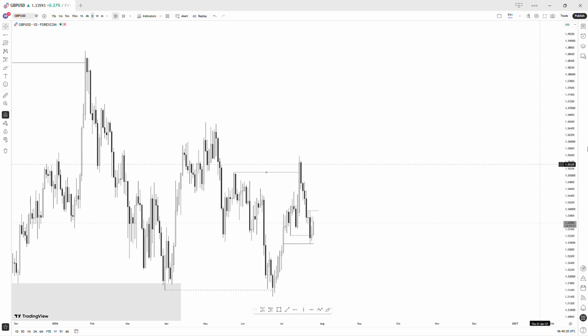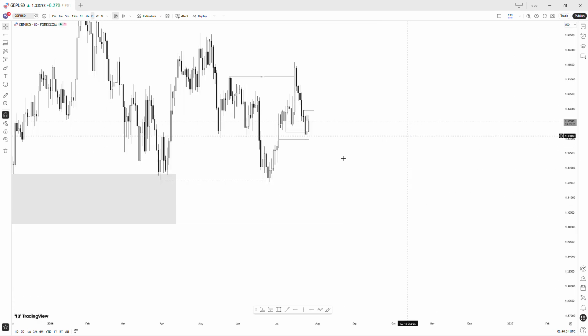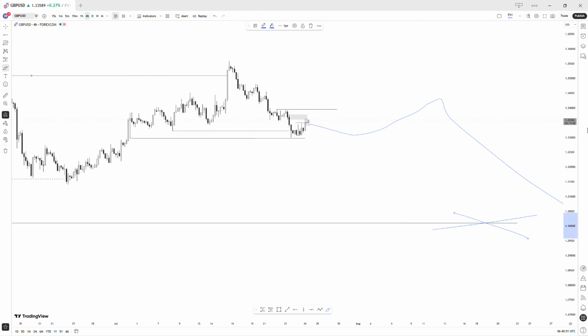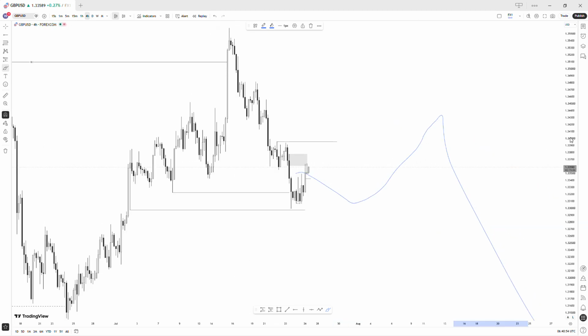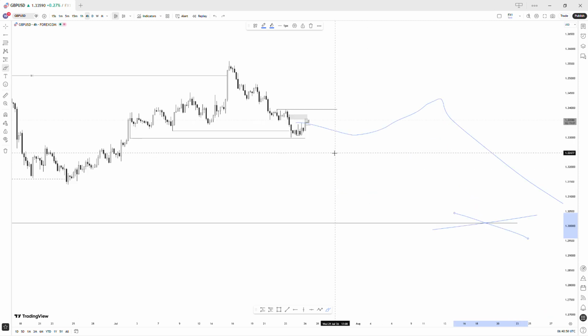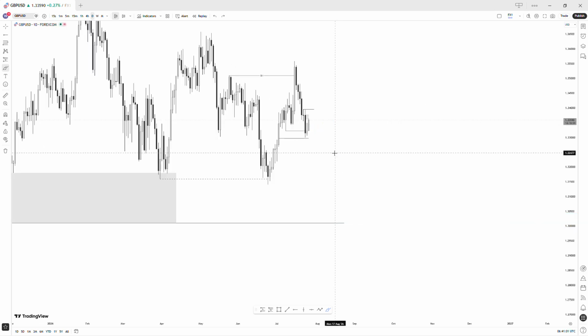So if we move to the daily, what we can see happen is that price has taken out this low, causing a break of structure. So we would be looking for an inducement, then the continuation back to these lows. But at the moment, for the daily time frame, for today's price action, I'll be looking for some bullish moves on GBPUSD.